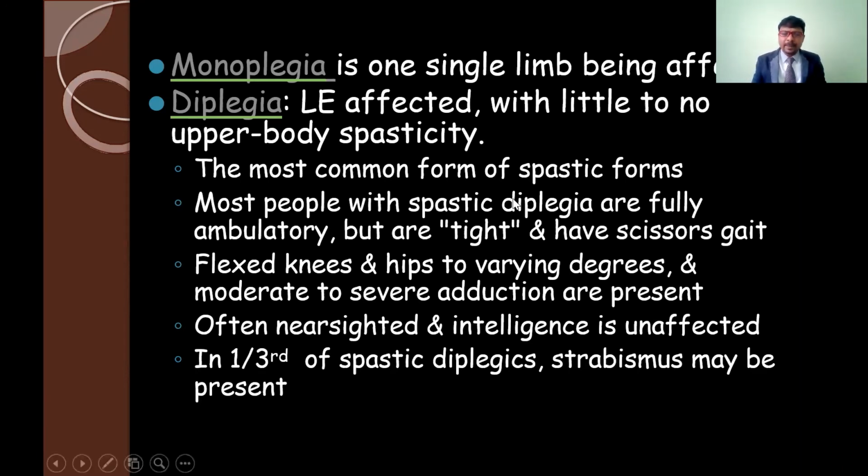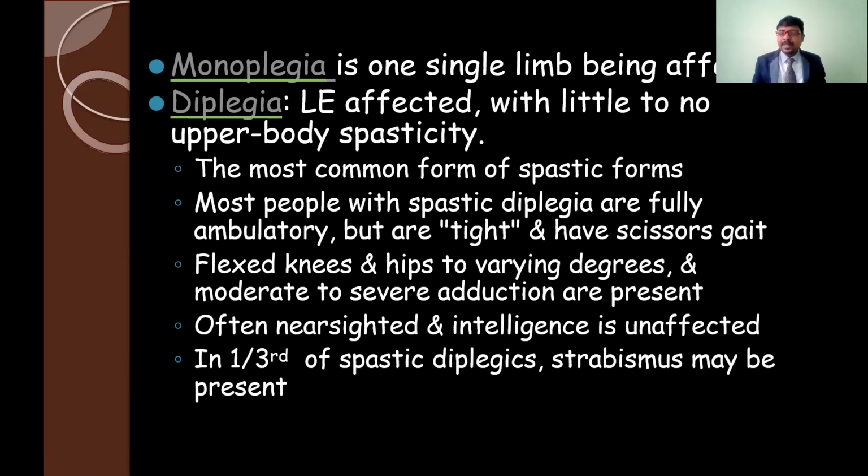Those who have diplegia have flexed knees and hips to varying degrees, and moderate to severe adduction is also present. Because of the tightness of the hip adductor muscles, the inside medial thigh muscles, we get the scissoring gait. They are often nearsighted, and intelligence is unaffected in one third of spastic diplegias. Strabismus may be present.